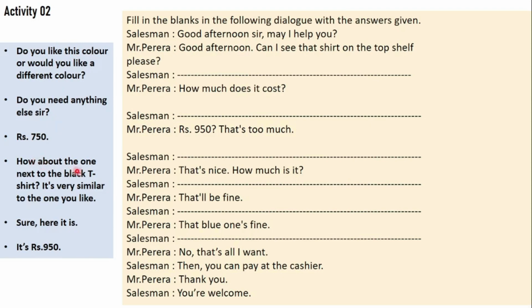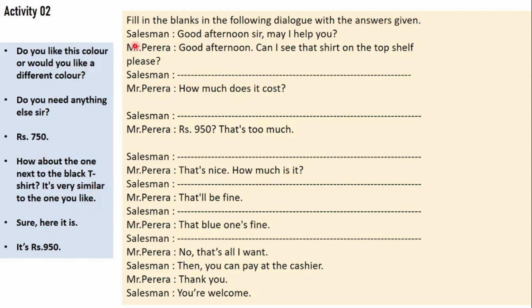750 rupees. How about the one next to the black t-shirt? It's very similar to the one you like. Next one, sure. Here it is. Next one, it's 950 rupees. Now let's look at the activity. Fill in the blanks in the following dialogue with the answers given.